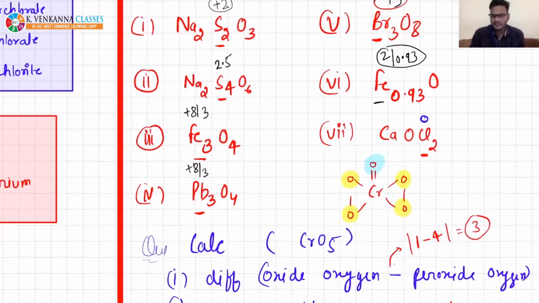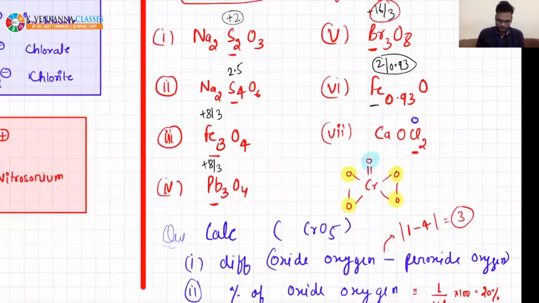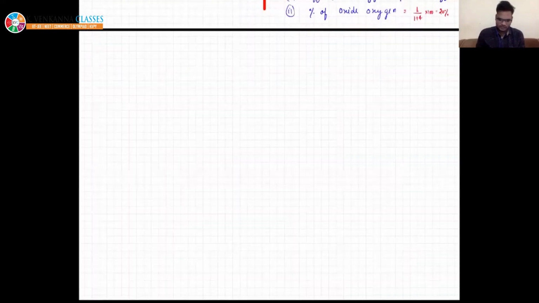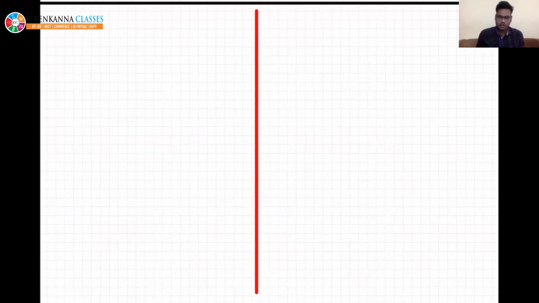So if it is coming in fraction, it is an indication that atoms of the same element for which oxidation number is coming in fraction must be present in more than one oxidation state. If atoms of one element are present in more than one oxidation number, then the oxidation number we have calculated is known as